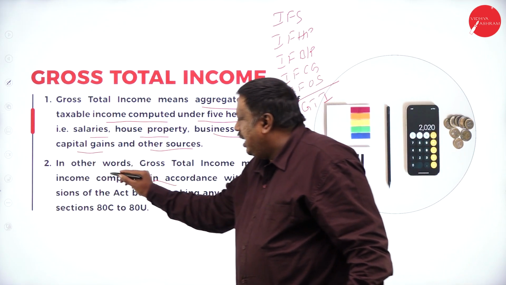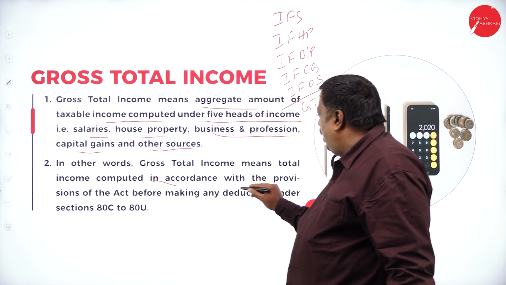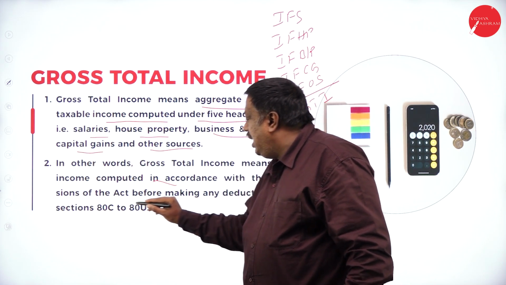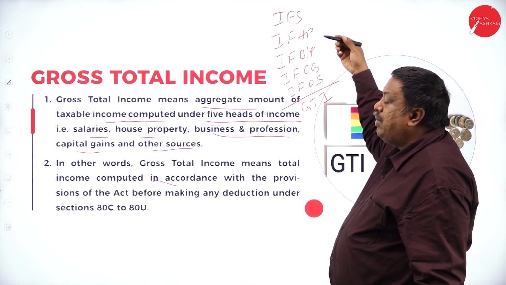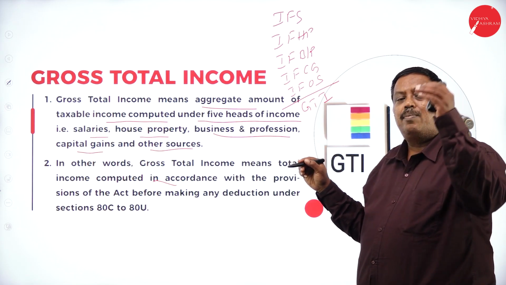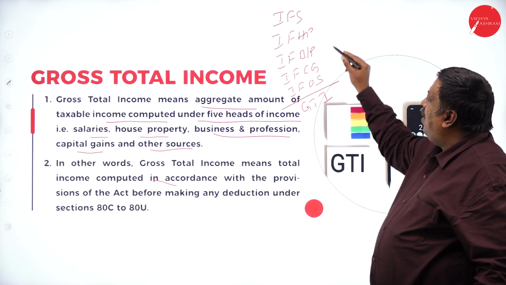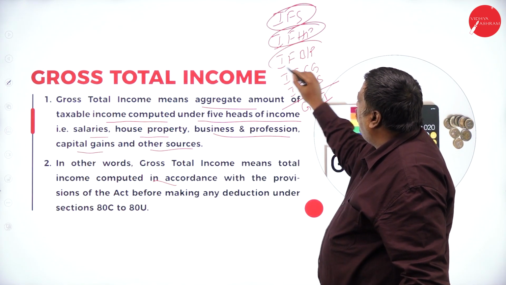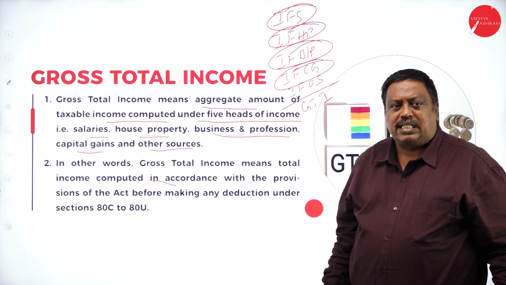2022-23. In other words, gross total income means total income computed in accordance with the provisions of the Act before making any deduction under section 80C to 80U. Before making any deduction from the income received by the assessee, whatever amount we are getting, that is our gross total income, after considering provisions for each source of income as per the Income Tax Act of 1961.